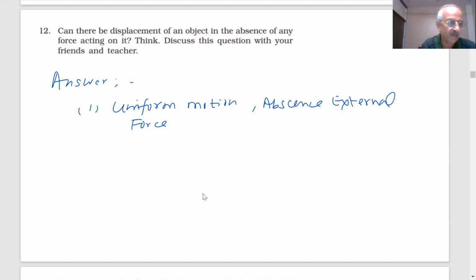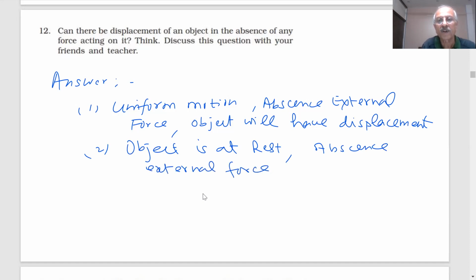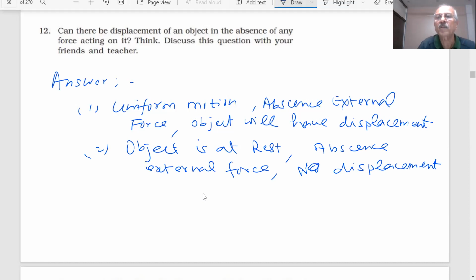Displacement will be there. Yes, sir. The object will have displacement. And if the object is at rest, in the absence of external force, will there be displacement? No, sir. No displacement. So if the object is at rest, there will be no displacement.